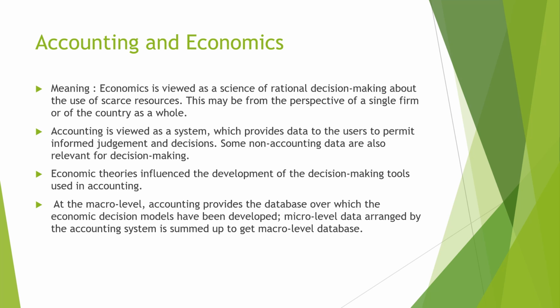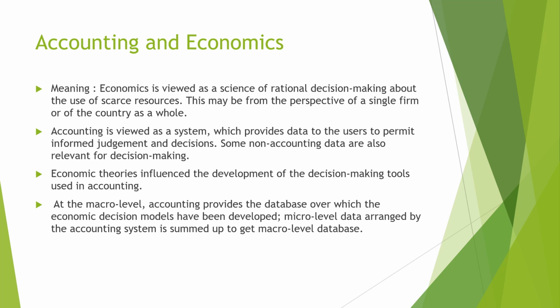Economics is a science of rational decision making about the use of scarce resources, and the decision can only be made out of the financial data that is provided by accounting. We generate information from accounting, and this information is used to decide how to utilize the resources. That's the relation between economics and accounting.